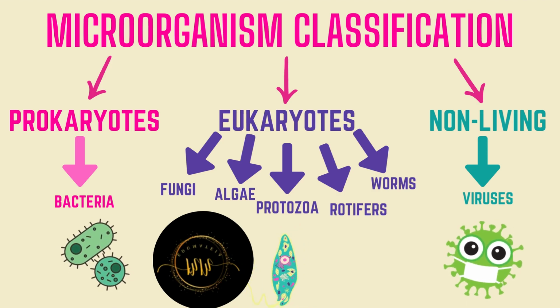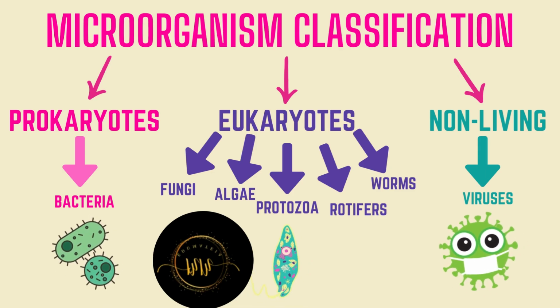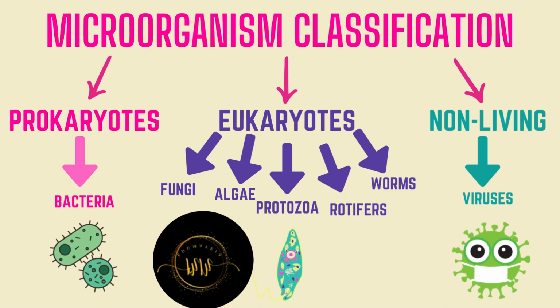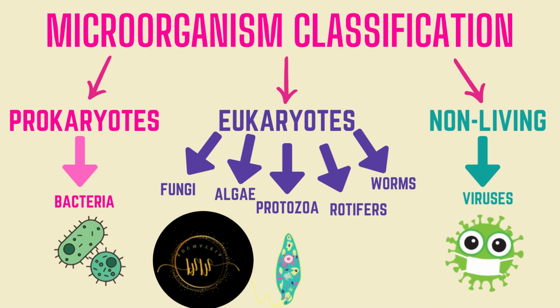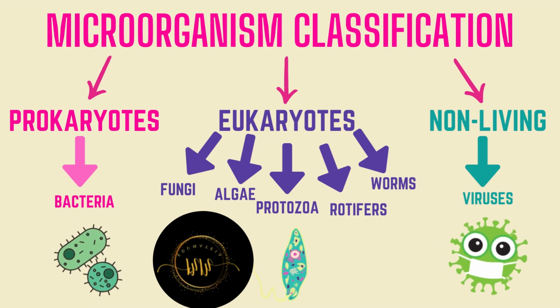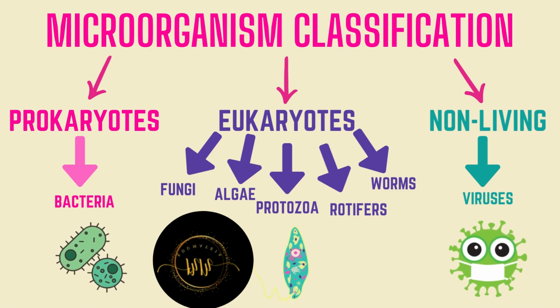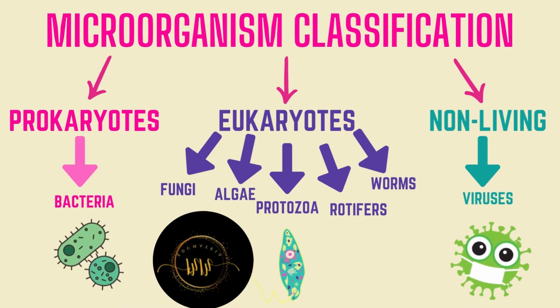Fungi and algae can both be unicellular or multicellular. So unicellular fungi is basically yeast, and unicellular algae is basically phytoplankton. Regarding protozoa, they are important in both water and wastewater treatments. Regarding rotifers, they are part of freshwater zooplankton.